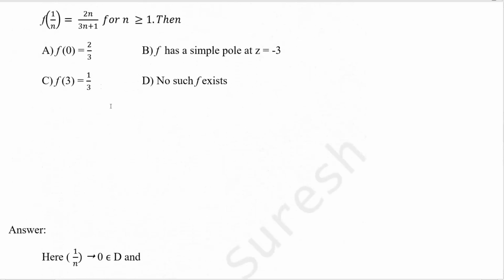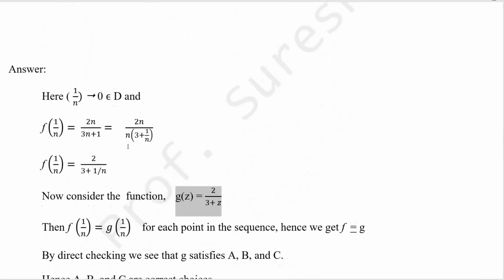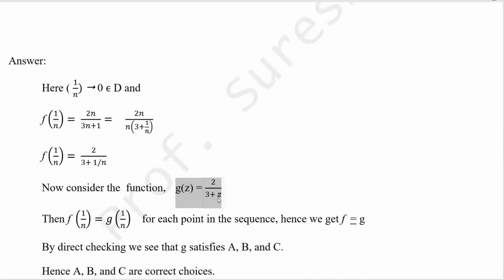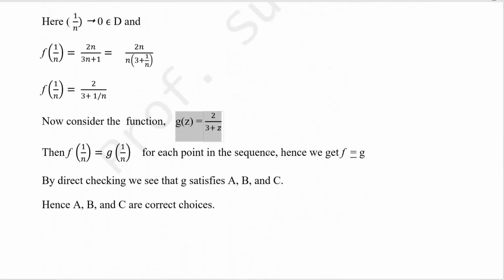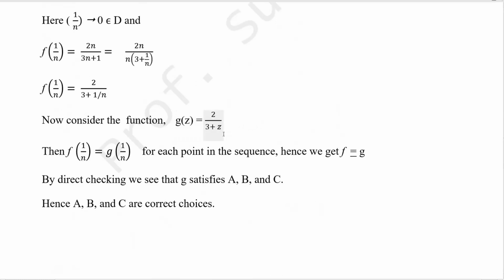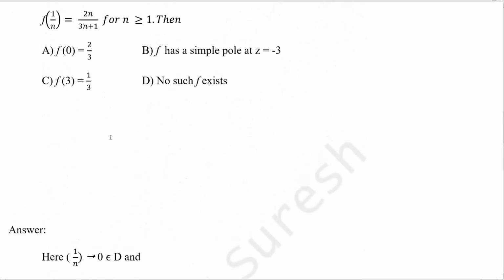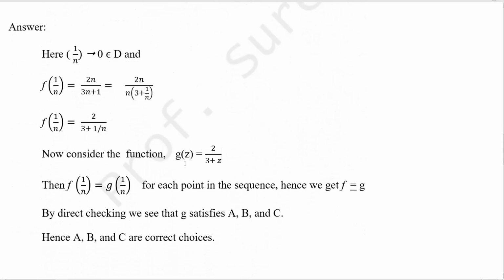So what is the first condition? f of 0 equal to 2 by 3. Find g of 0: g of 0 equals 2 by 3. So the first option is correct. Then the second one: f has a simple pole at z equal to minus 3. Pole I will explain later. Put the denominator equal to 0: 3 plus z equal to 0 means z equal to minus 3. So it is a simple pole. That's also correct. Then the third option: f of 3 equal to 1 by 3. So g of 3 equals 2 by 3 plus 3, that is 2 by 6, which equals 1 by 3. So this option is also correct.